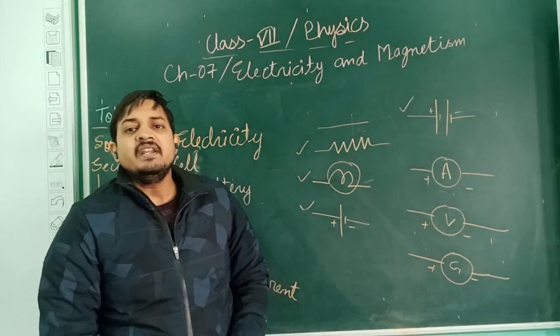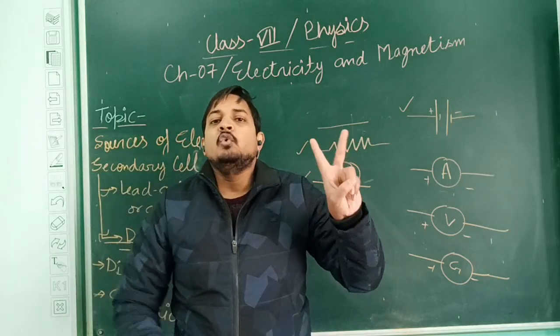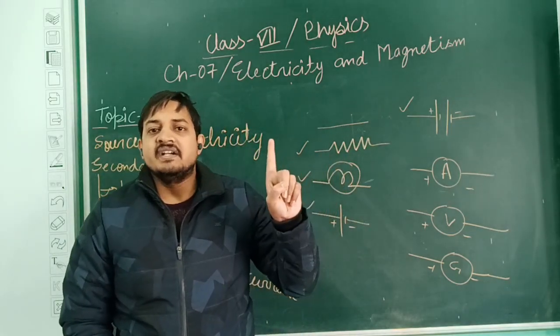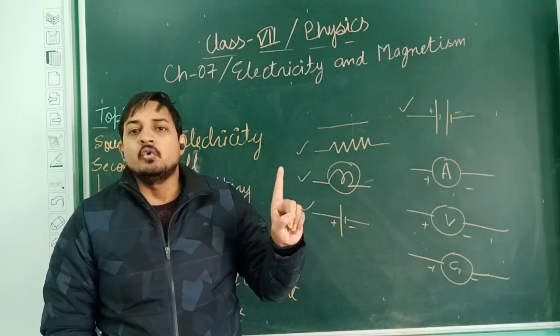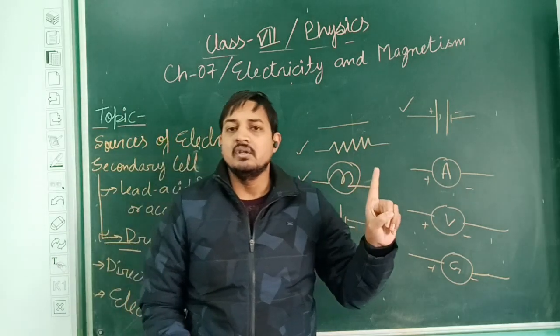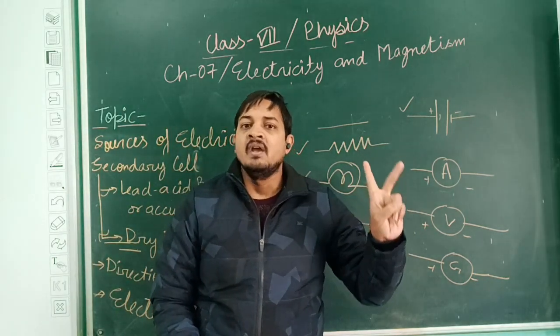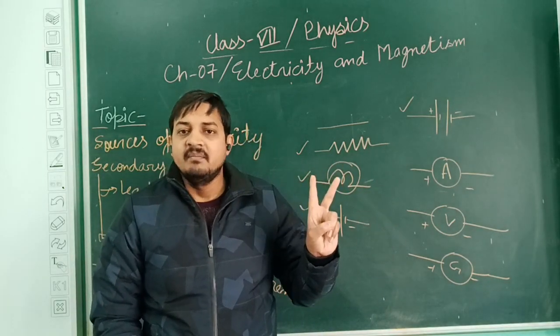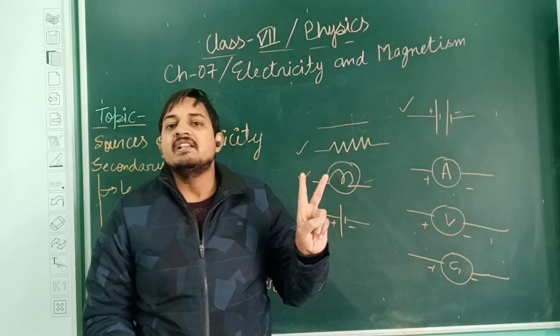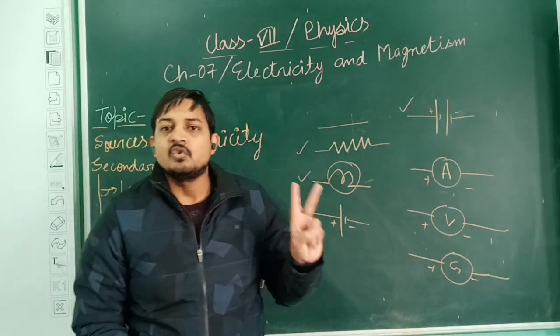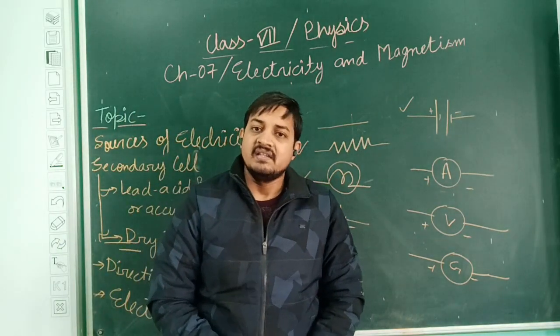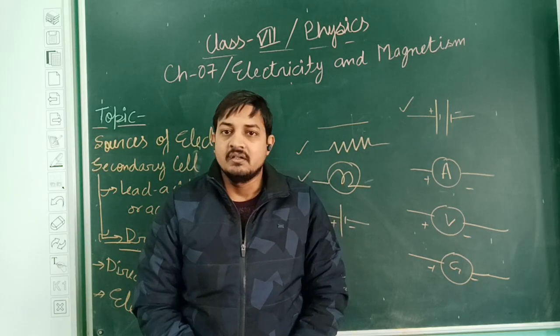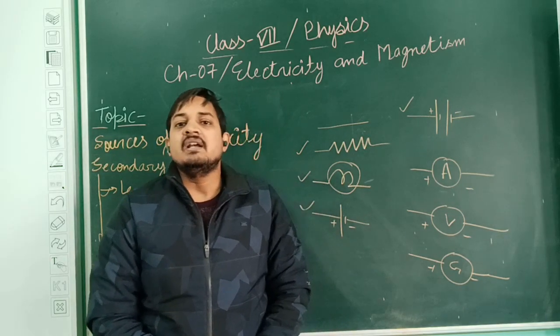For every electrical circuit, there are two mandatory conditions. The first condition is that the circuit must be closed. If the circuit is not closed, the current will never flow in the circuit. The second condition is that in every electrical circuit, an active element must be present. Active element means some source of electrical current, either a cell or a battery, must be present. So this is all about the electrical circuit.